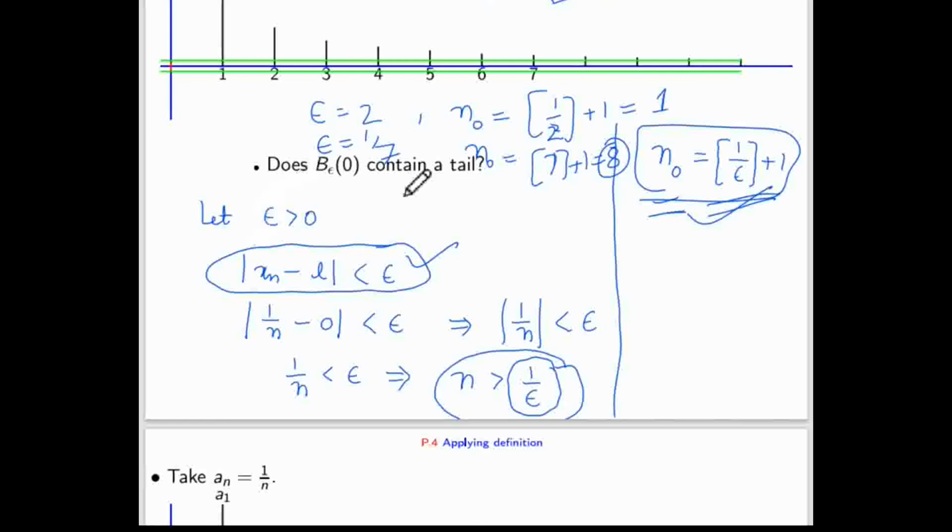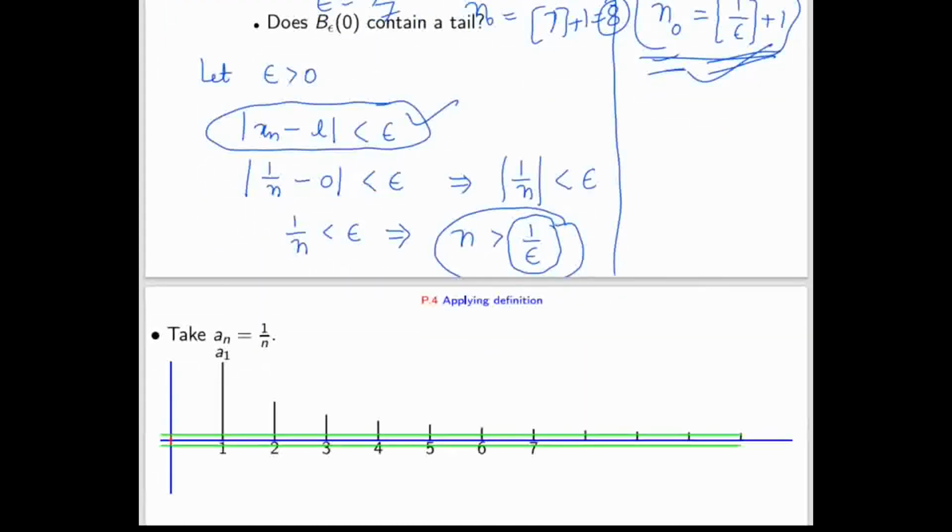If you start writing the answer, you always start with: let epsilon be positive, and do the backward calculation from |xn - L| < epsilon. Depending on the problem, you will get a condition on a natural number, and based on that condition you choose the natural number. In this example, the natural number is the integer part of 1 by epsilon plus 1. Why am I adding 1? Because I want to avoid 0, because n0 is a natural number. I hope it is clear to everyone.